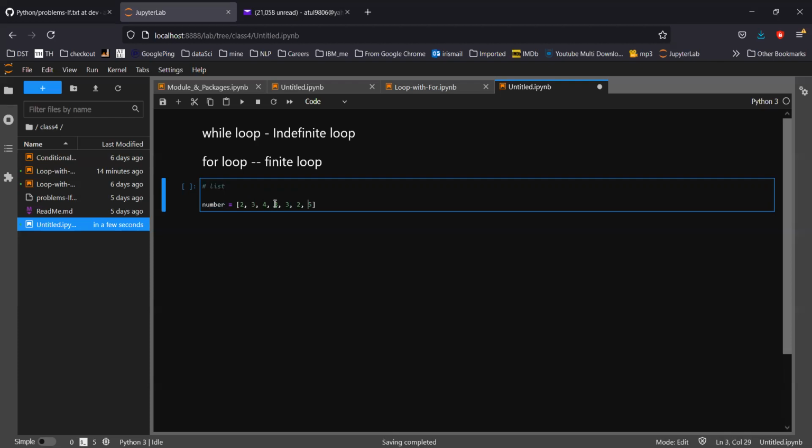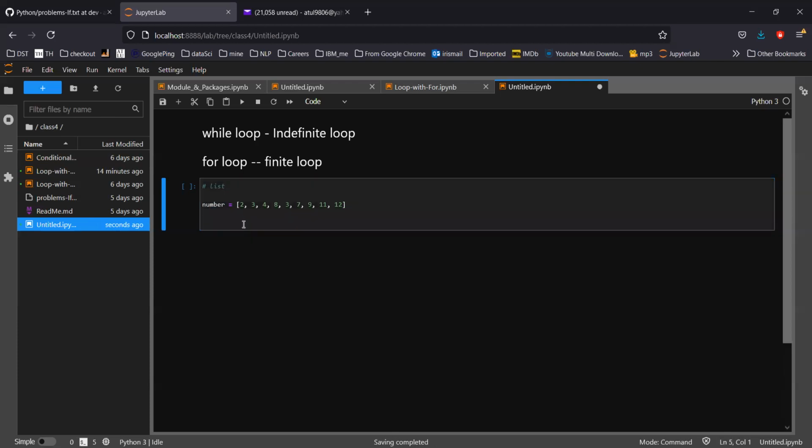So this variable has multiple numbers in it, and I want to see how many numbers are even and how many numbers are odd. I want to segregate them. So how do you do it? There is a syntax for the while loop, and it will look somewhat like this. First let me run this.